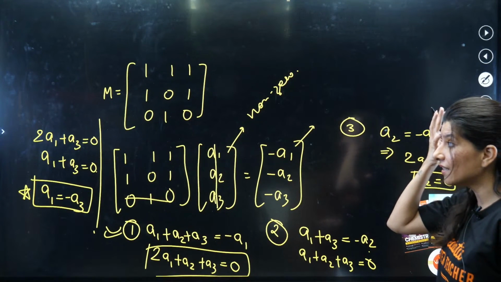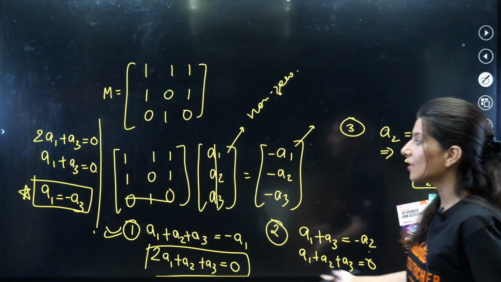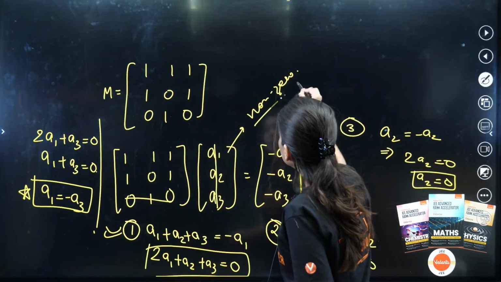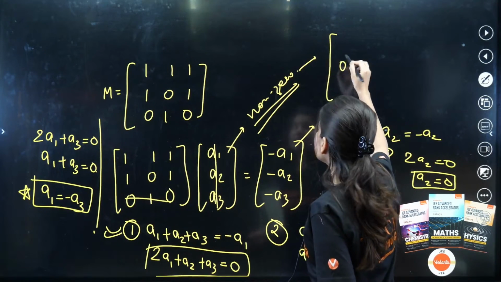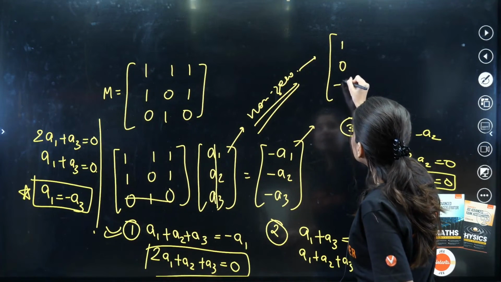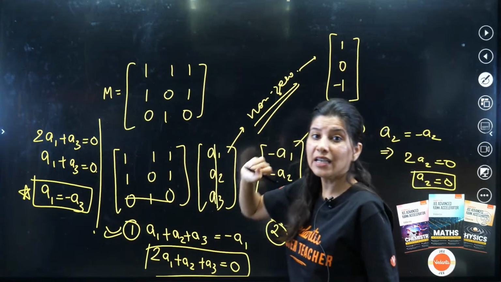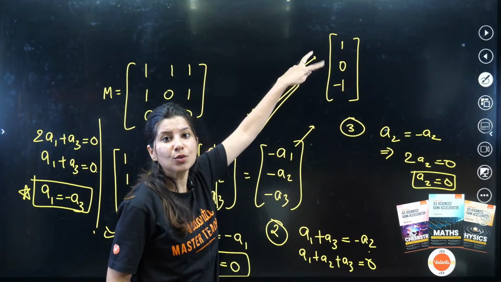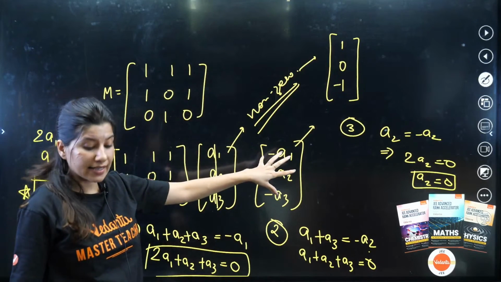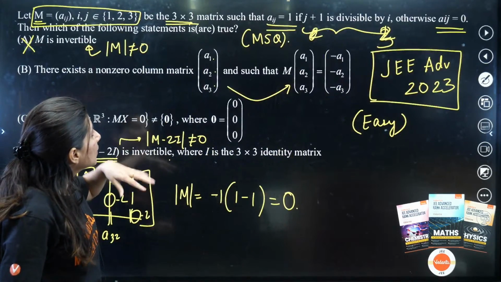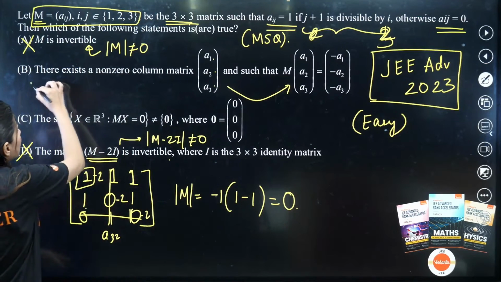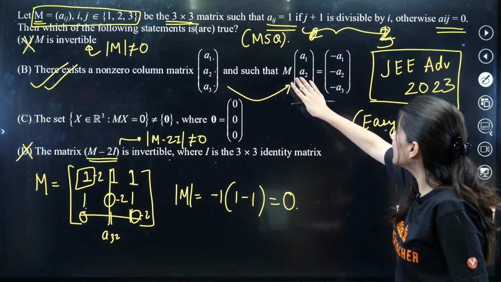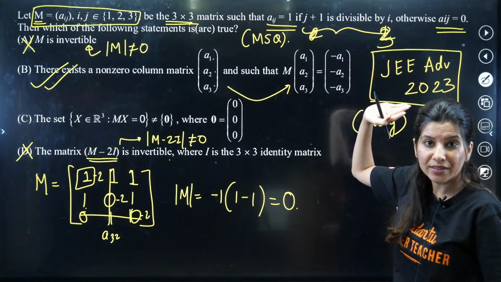What does it mean? a2 is coming out as 0 and a1 and a3 have opposite signs. That means this column matrix, one matrix I can see is definitely 0 in the middle. If I mark it 1 and minus 1, then I can get the answer over here. These two should be of opposite sign, then only this will be correct. So option B is absolutely correct. There exists a non-zero column matrix such that this will be equal to this. Option B is absolutely right.